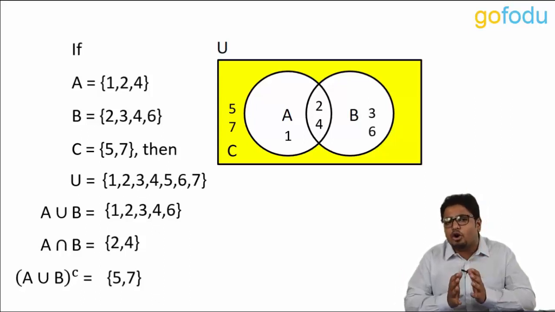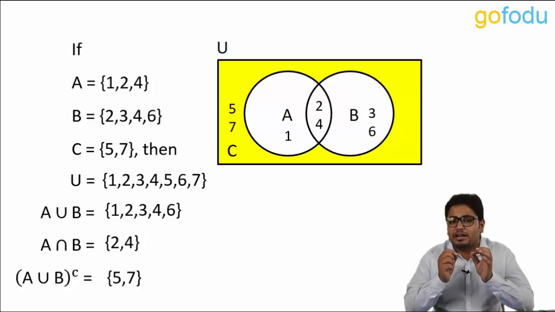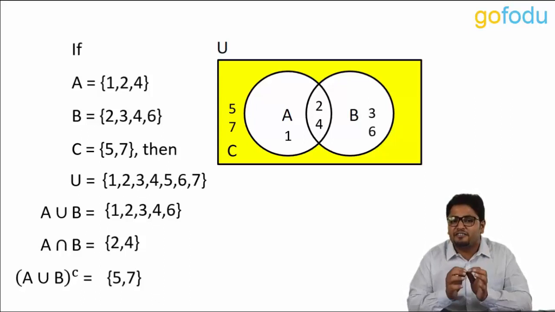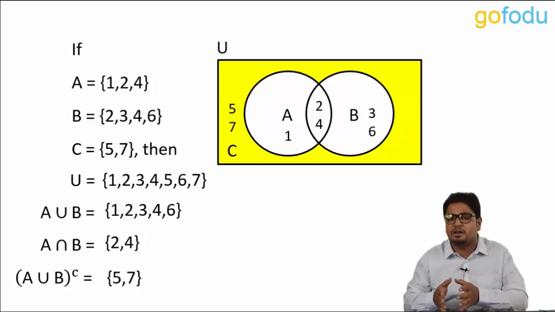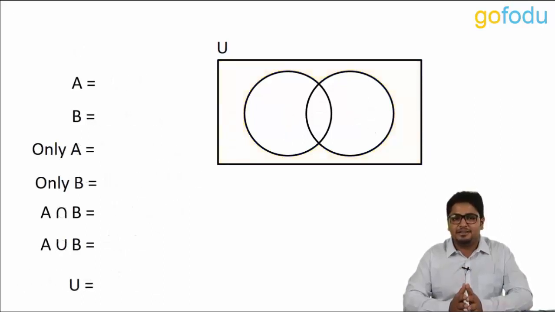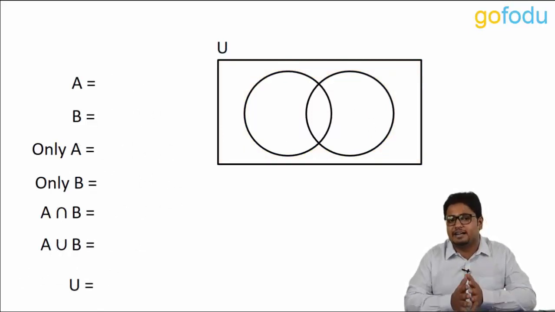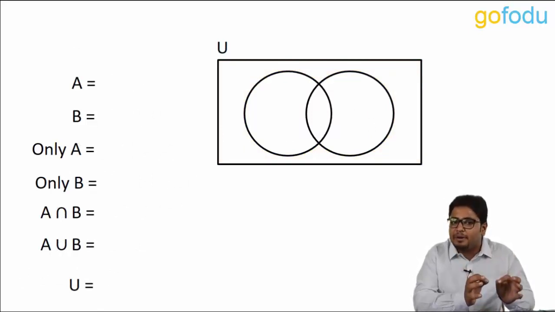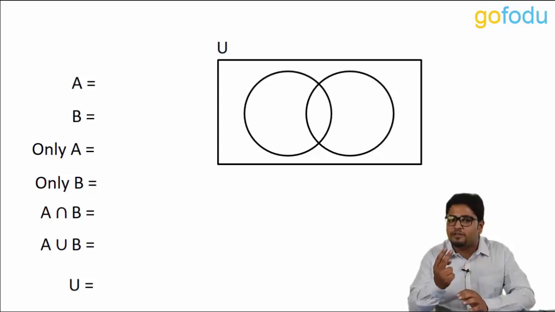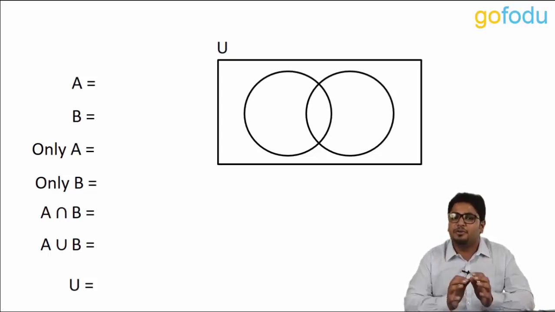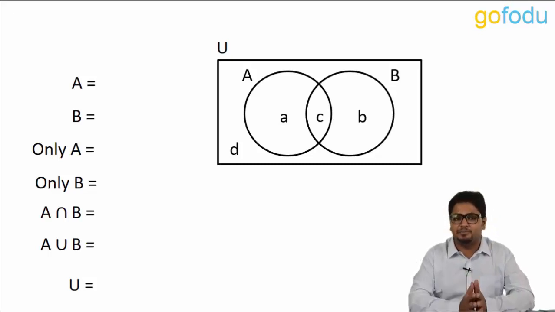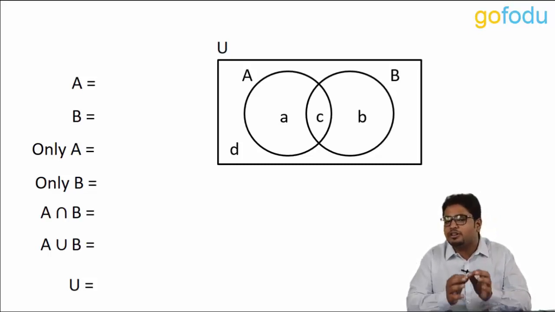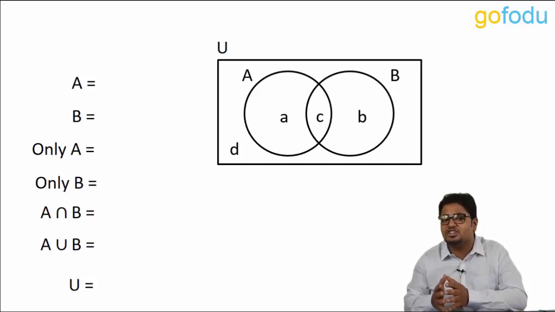Now the most important part of this topic. If you understand this part really well, it will be immensely helpful when you will solve questions based on maxima and minima in sets. Let's say we have a universal set and capital A and B are two different sets within it. We represent the inside values by small letters a, b, c and d. Now we try to look for the elements for these various regions one by one.